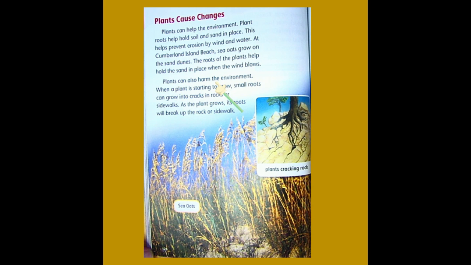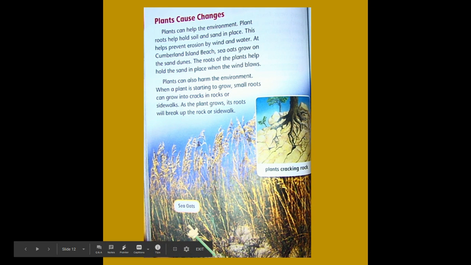Plants can also harm the environment. When a plant is starting to grow, small roots can grow into cracks in rocks or sidewalks. As the plant grows, the roots will break up the rock or sidewalk. All right, so here are sea oats. All right, growing. This will keep the sand from blowing away or eroding.